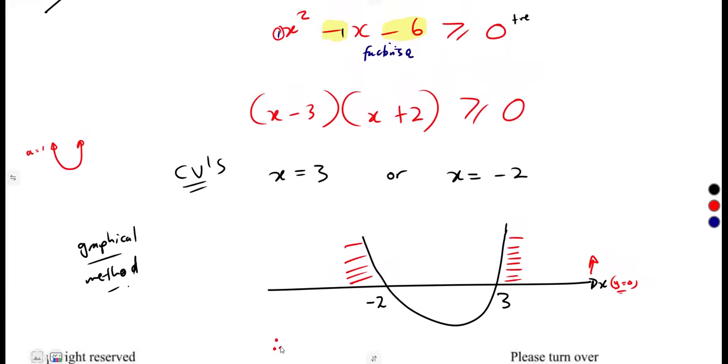So thus, therefore, x is going to be less than what? Negative 2, but we must put an equal to, less than or equal to negative 2, or x is greater than or equal to what? Greater than or equal to 3. These values on the right side. So that was it. We have an equal to in our question. So our solution also must carry the equal to.